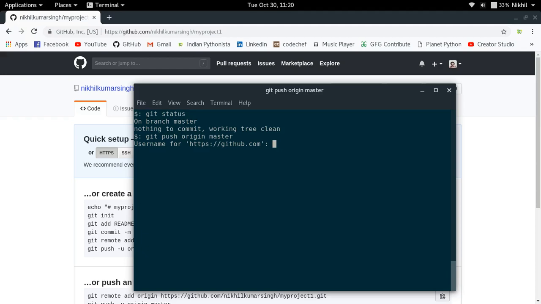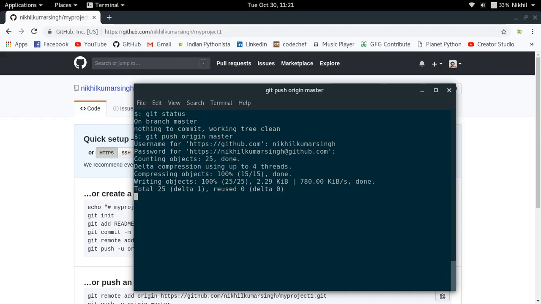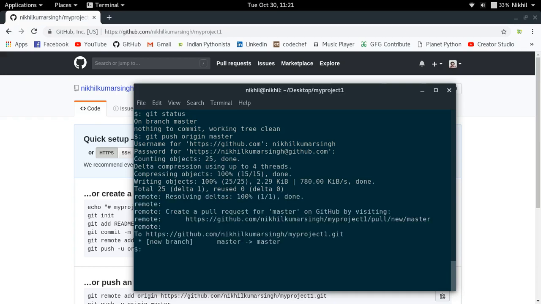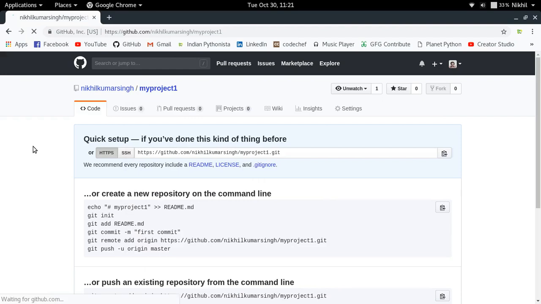Now in the username, I have to provide my GitHub username and the password. And now it's getting uploaded. So yeah, it got uploaded, and it created a new branch master on my remote repo. So let us try to just reload this page and see what happens.